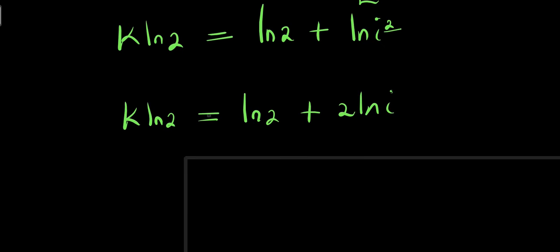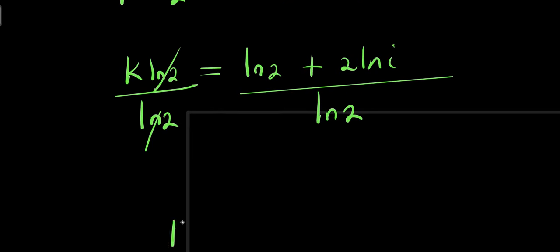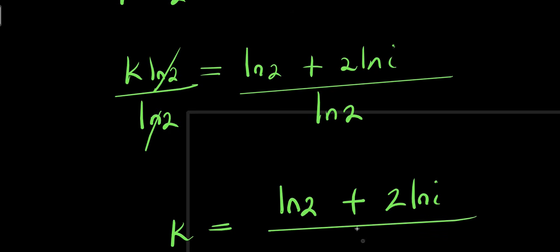So what I can do will be to isolate this k. So I divide this by natural log of 2. Natural log of 2 eliminates natural log of 2. k equals natural log of 2 plus 2 times natural log of i, divided by natural log of 2.